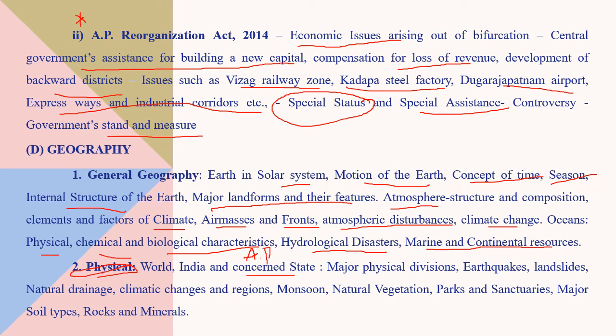Major physical divisions: earthquakes, landslides, physical divisions such as Eastern Ghats or the rivers, natural drainage, that is rivers, climate change and regions, how the monsoon will be here, what is the impact, different types of vegetation, either deciduous or moist deciduous, dry deciduous, and different parks and sanctuaries, meaning national parks and wildlife sanctuaries, which are important here. And also not only in the state, those in the news regarding India are also very important.